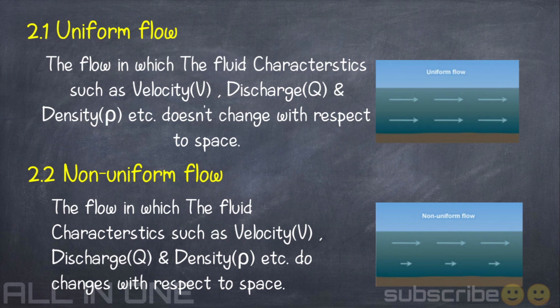Uniform flow. The flow in which the fluid characteristics such as velocity, discharge, density do not change with respect to space. For example, it should maintain uniform depth or slope. Non-uniform flow. The flow in which fluid characteristics such as velocity, discharge, density change with respect to space. For example, it does not maintain uniform depth or slope.